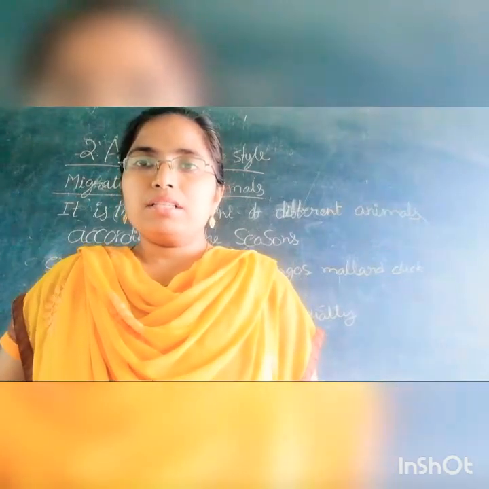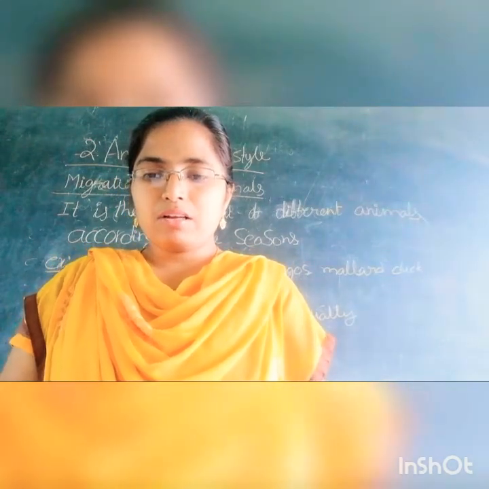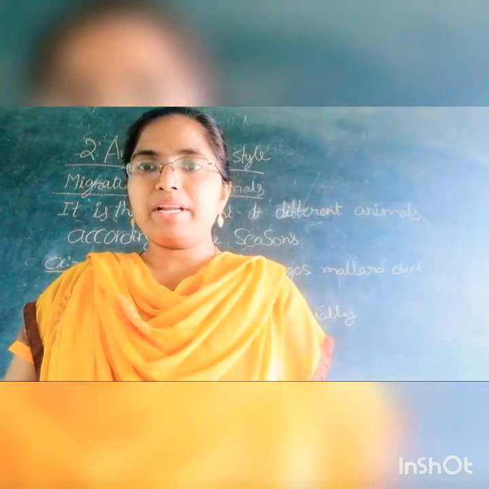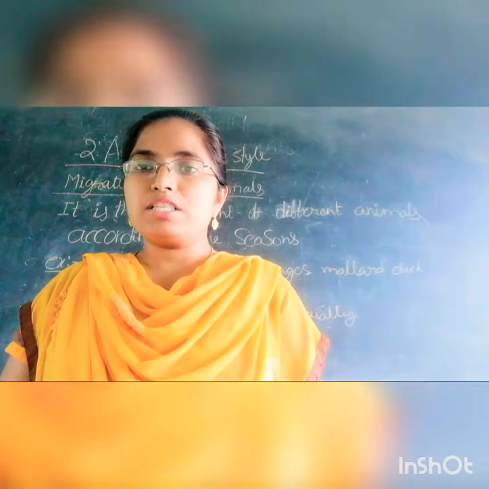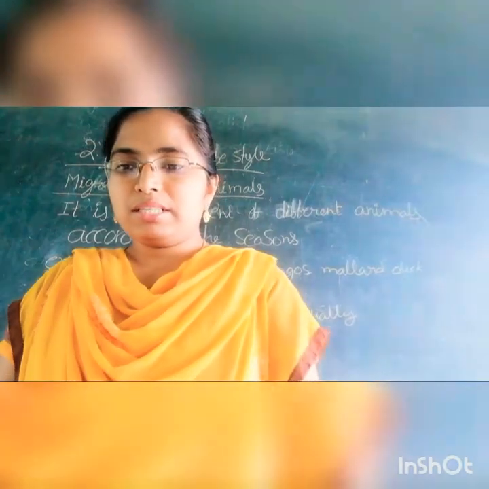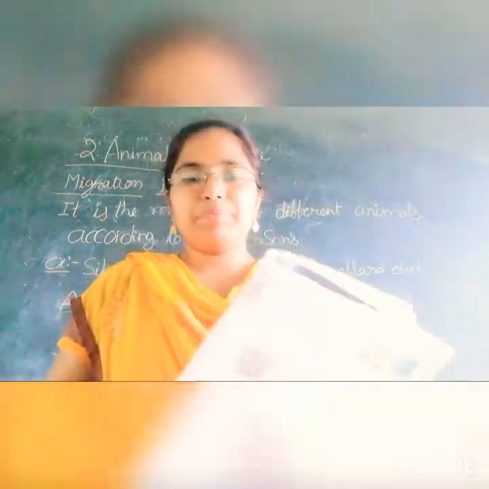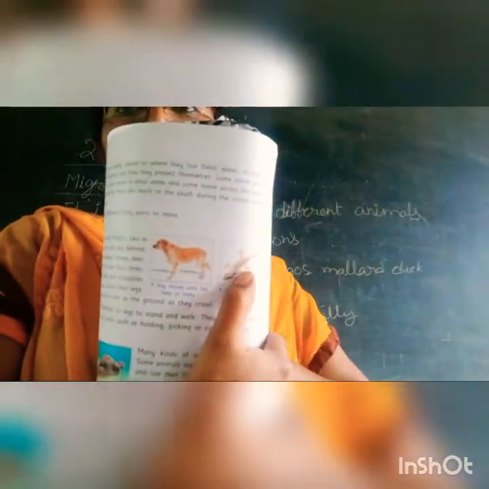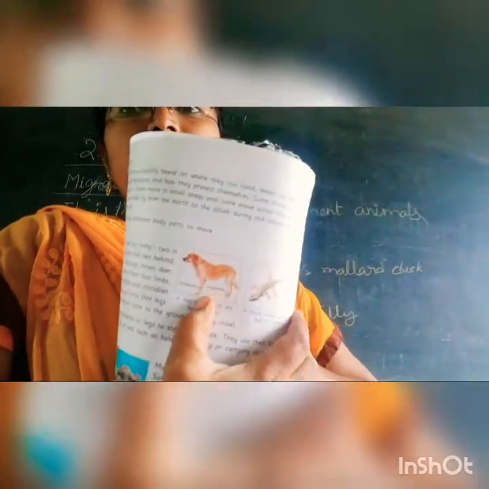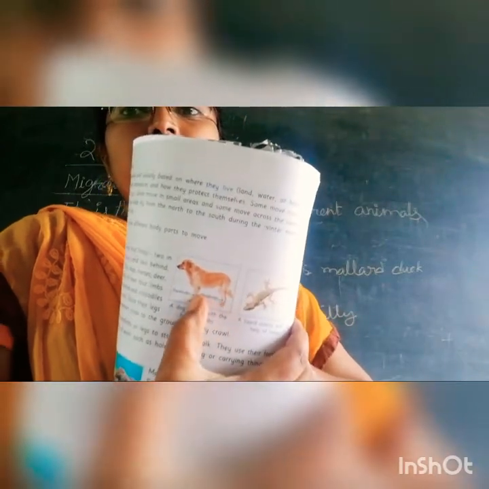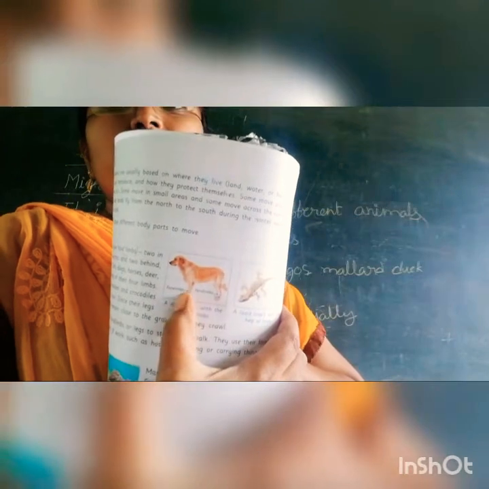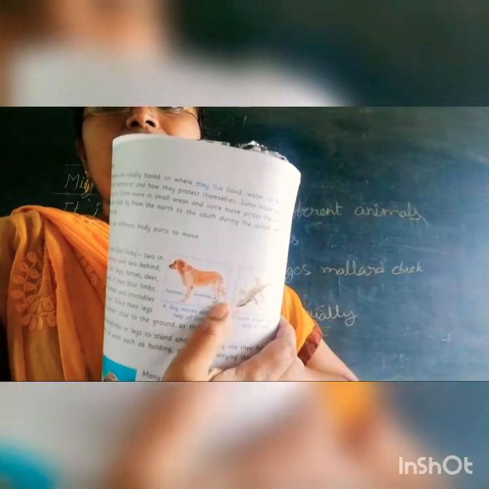Next, these are very long, big animals. Reptiles have small limbs. This is the picture of the reptiles. They have small limbs, but the dog has long limbs. The front side has forelimbs, and the behind side has hind limbs.